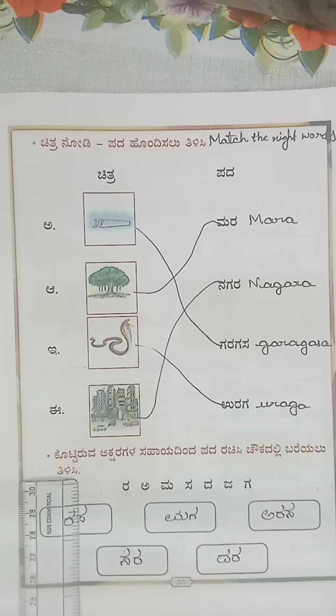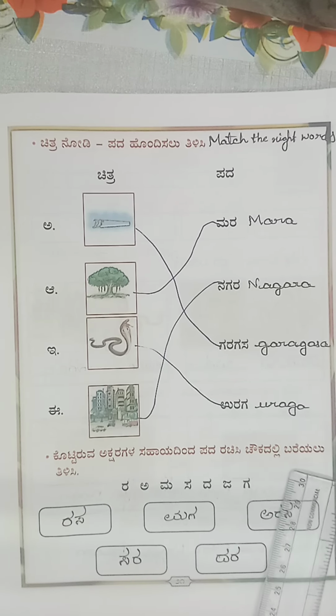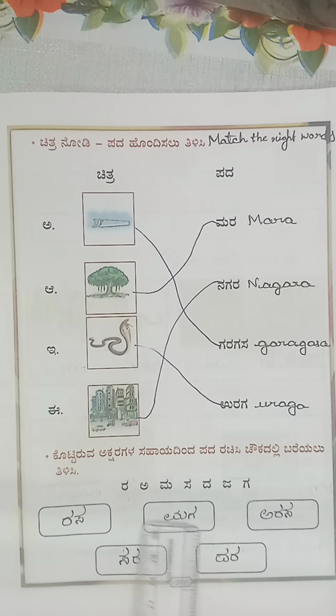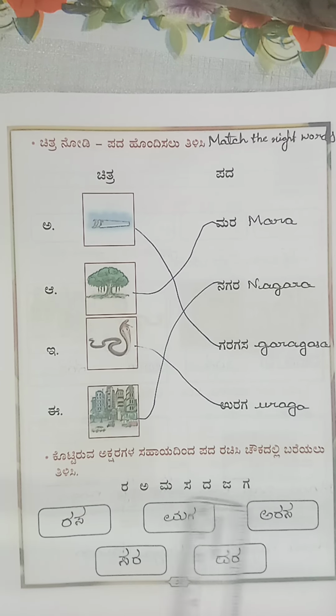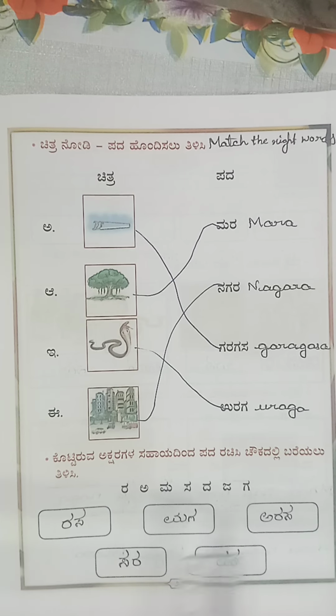And the next one: few letters are given here. Using these letters you need to form a word and write in the boxes.